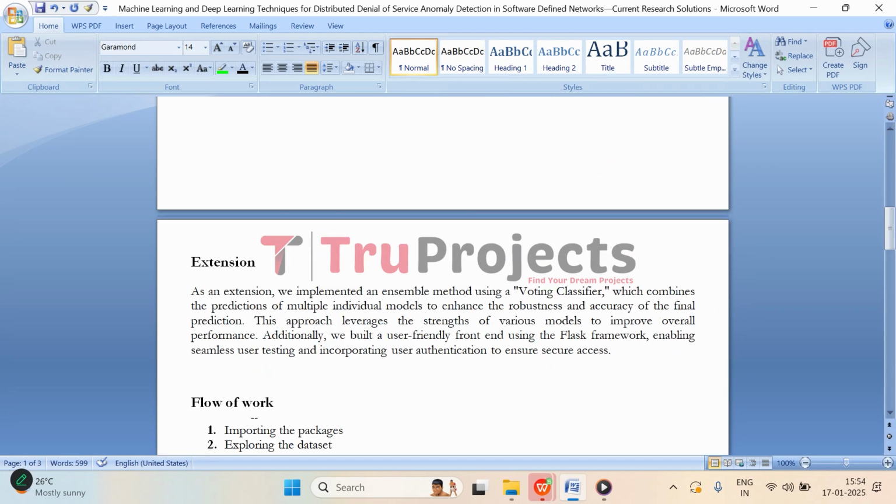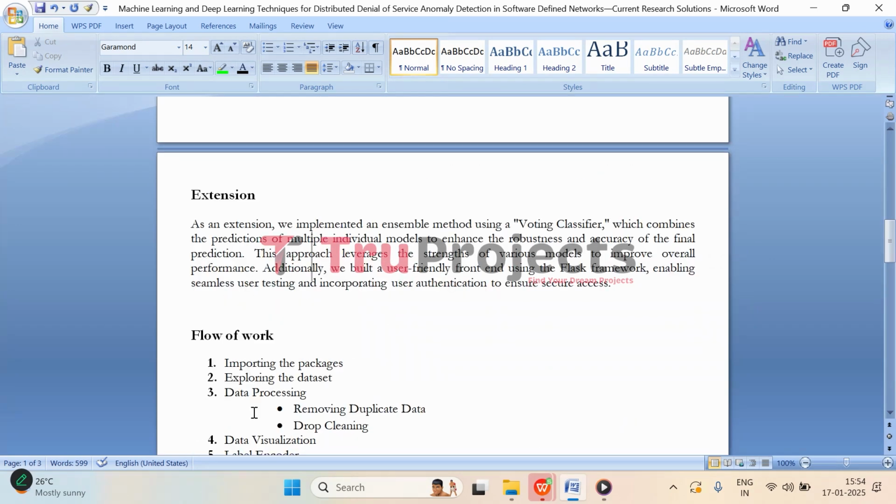Now let's move on to the extension part. So to further improve the accuracy, we have incorporated an ensemble model, that is voting classifier, which combines the predictions from multiple models to make a final prediction.